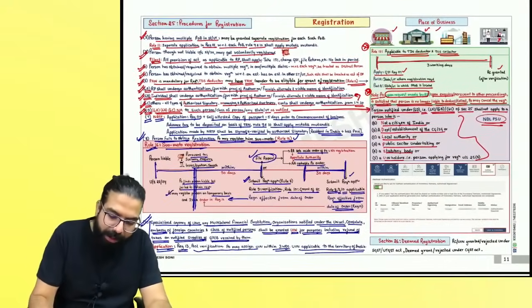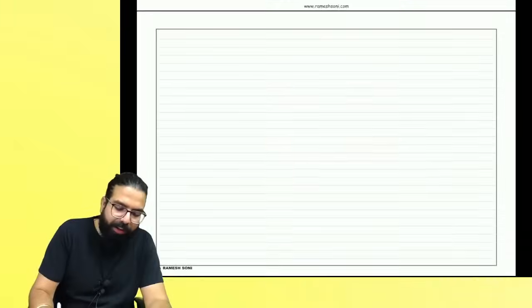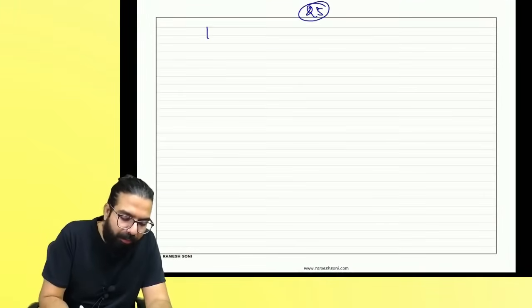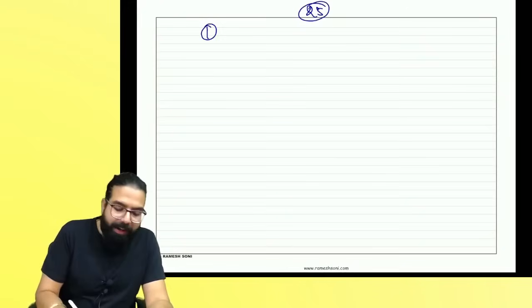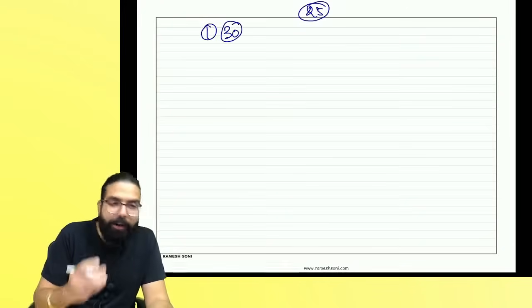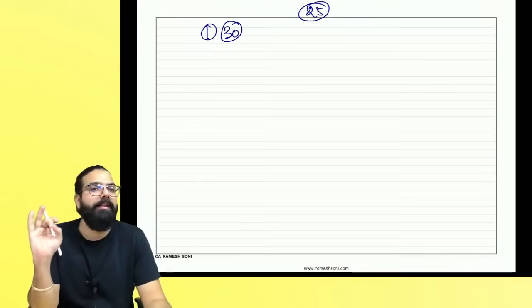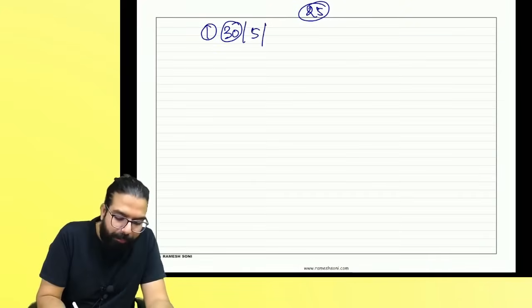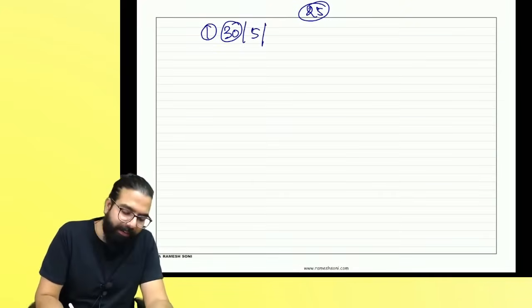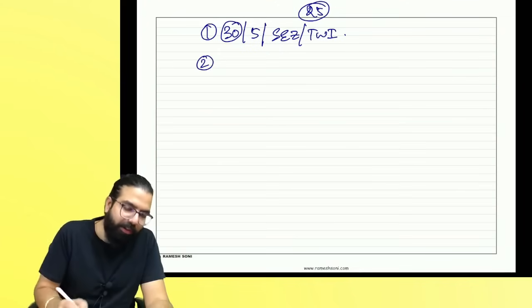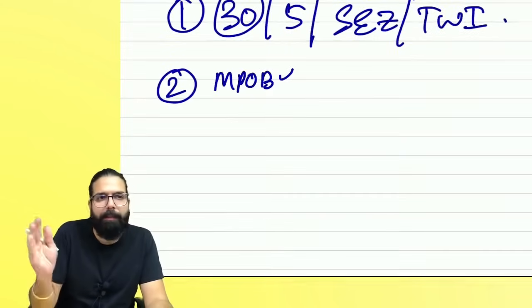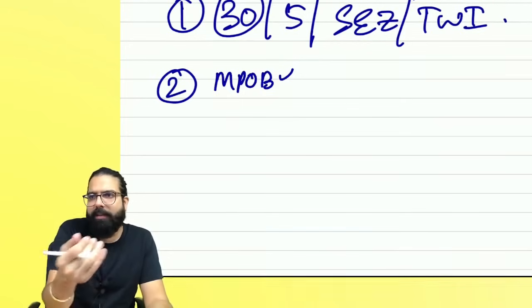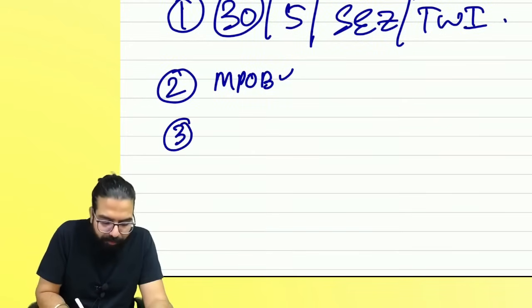Everyone over here, what did I tell you in section number 25? I told you in section number 25.1, what did I tell you? I told you if you become liable under section number 22 or 24, you should take registration within the next 30 days. CTP and NRTP 5 days prior. SEZ separate registration. TWI, you should take registration in the nearest coastal state. Sir, multiple places of business, you can take multiple registrations: multiple applications, multiple verifications, and multiple registration certificates will be granted.